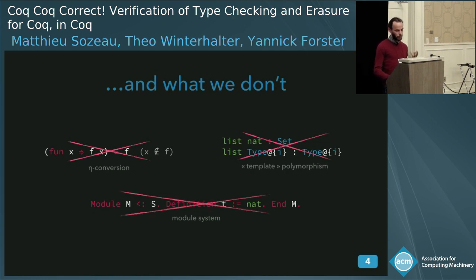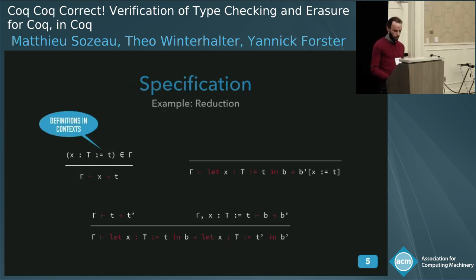Also, we are looking only at what's happening in the kernel, so we do not formalize existential variables or name variables, which are only used outside the kernel in the proof mode of Coq. So let's look at an example of the specification, here reduction.